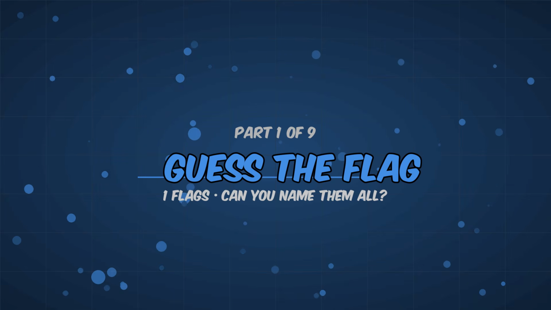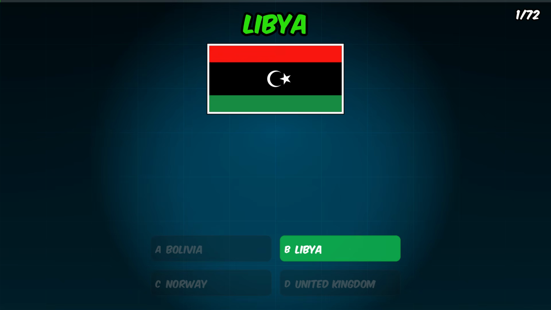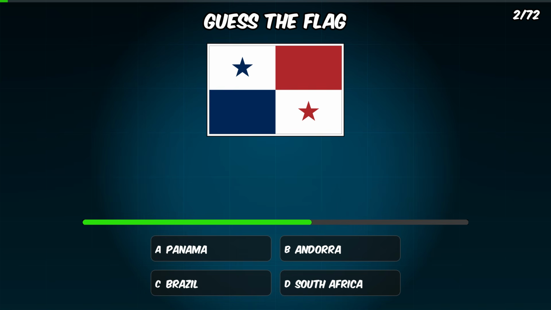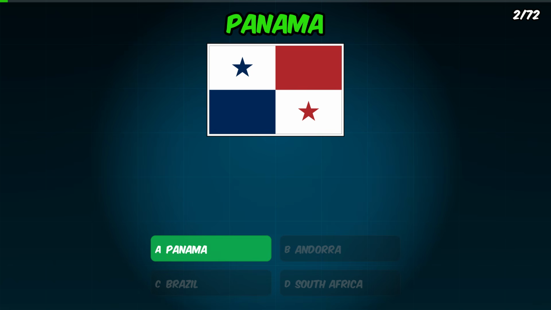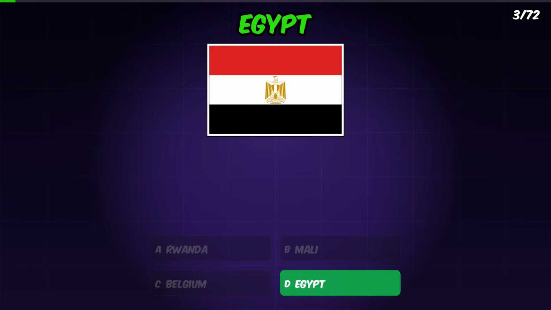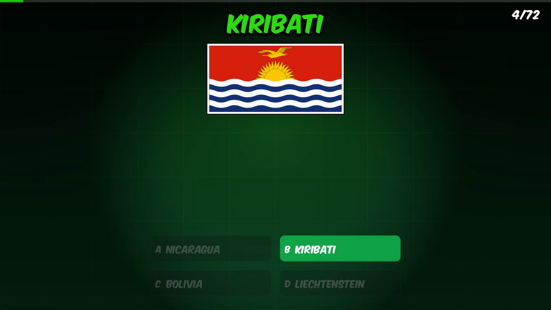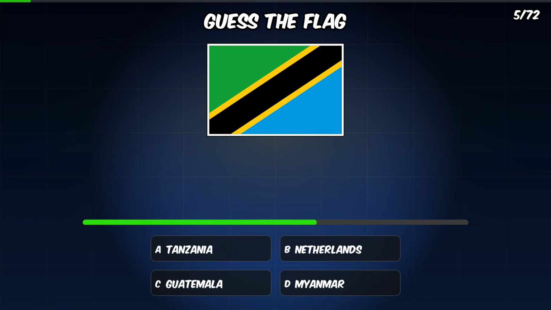Guess the flag. Guess the flag. It is Libya. Guess the flag. It is Panama. Guess the flag. It is Egypt. Guess the flag. It is Kiribati.